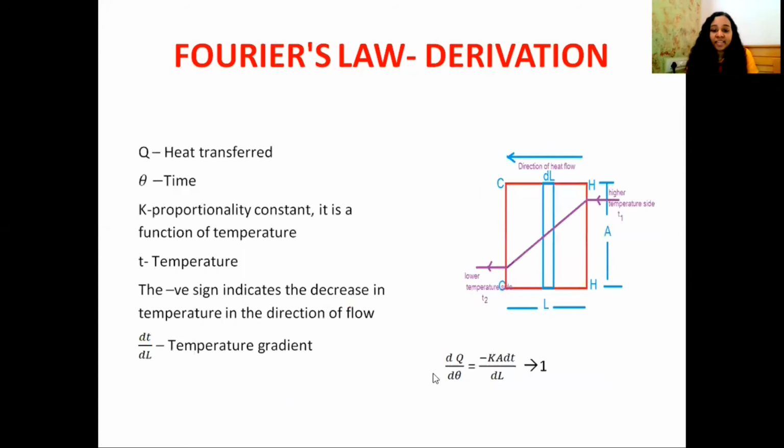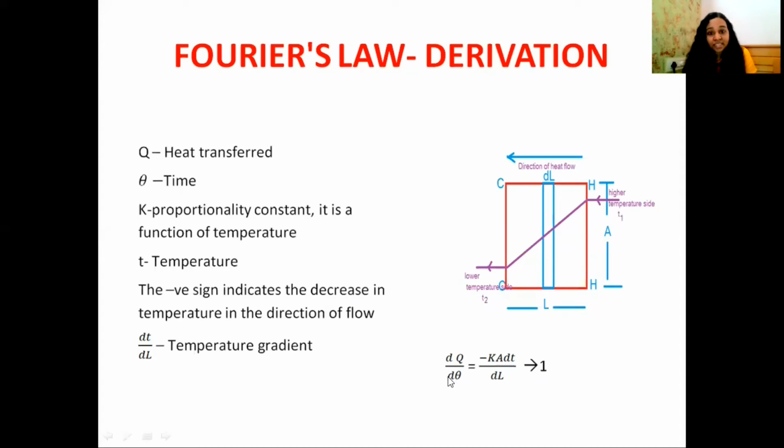So this is our previous slide. Here dQ by d theta equal to minus kA dT by dL. This equation we get. And as I already said, the rate of heat flow through this material is steady state. So in a steady state, the rate of heat flow will be constant. So dQ by d theta will be constant, and we can write this term as Q. Q is a constant term.